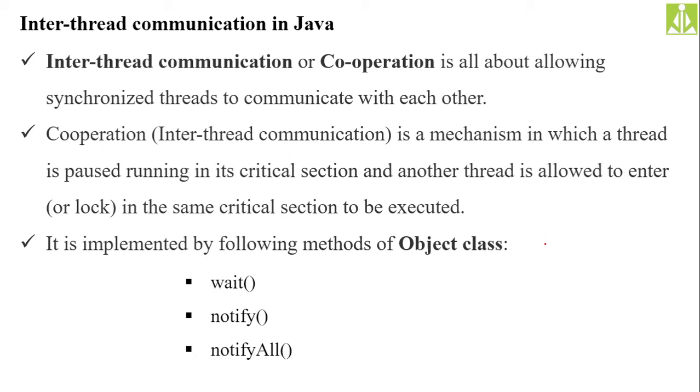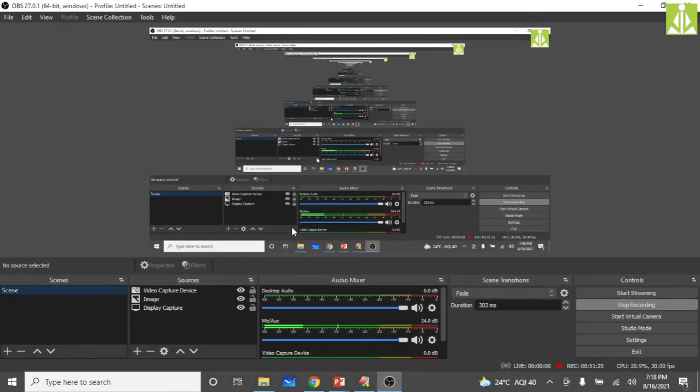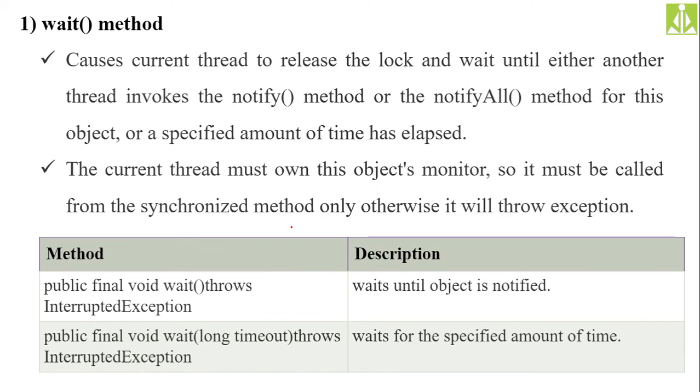This kind of inter-thread communication is achieved with the help of three important methods: wait, notify, and notifyAll. These three methods are very important for inter-thread communication. See here, the wait method causes the current thread to release the lock and wait until another thread invokes the notify method. So if there is a possibility of a deadlock condition, the thread will invoke the wait method on itself, and it will enter into the waiting state.